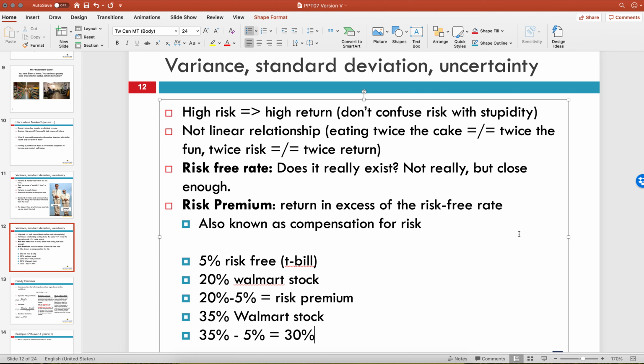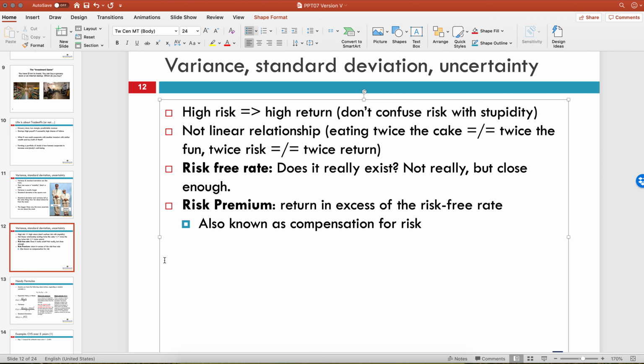These are not real numbers, but it's just an example to show you that risk goes up, price goes down, and we end up with an increase in the risk premium for that stock and probably for the market in general. So that's a quick explanation of the risk premium, and I think I'm going to stop.